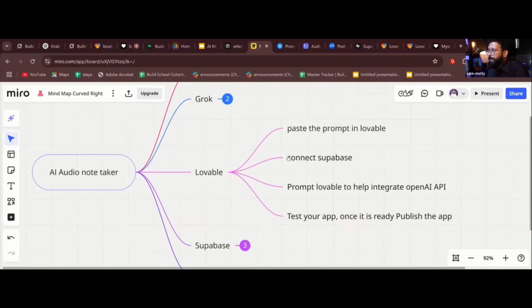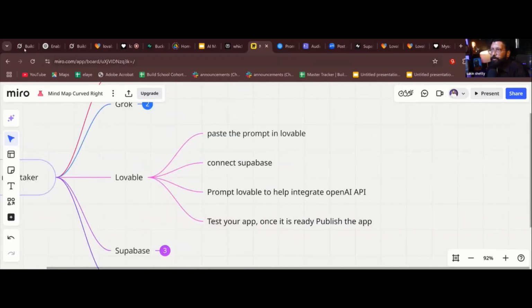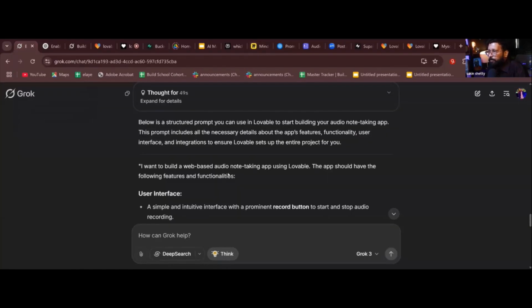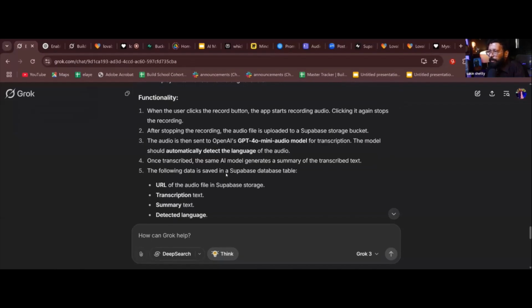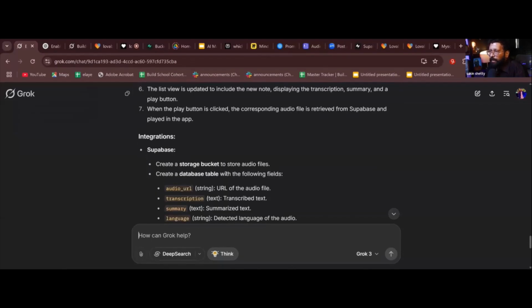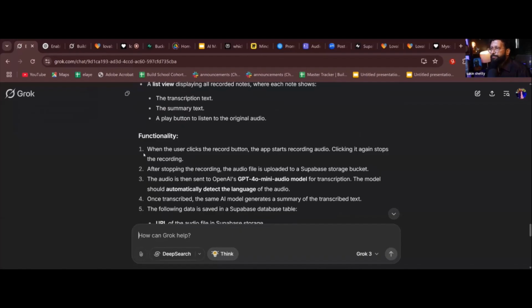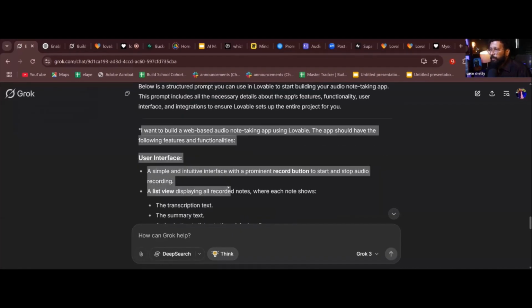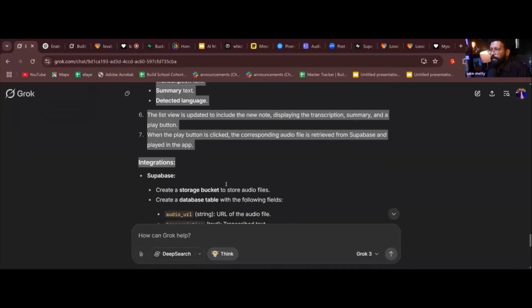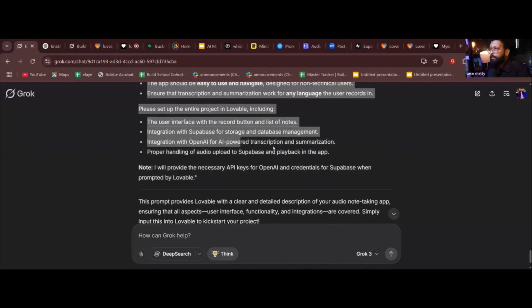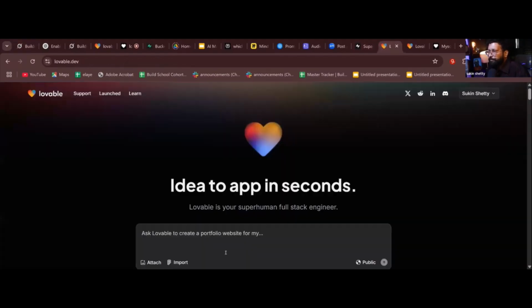Let me go to Grok. So it has given me a prompt: I want to build a web app. You see, this is a big prompt. I didn't create this. I only told Grok to give me this prompt. Now what I do is copy it, go to Lovable, and paste.